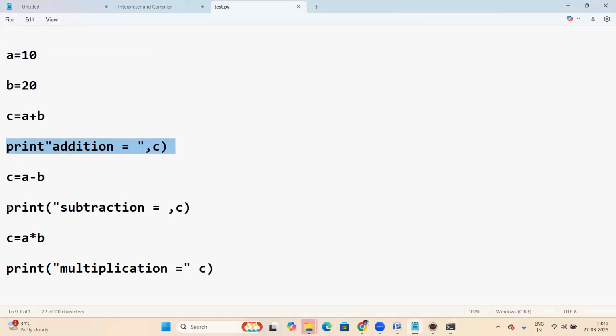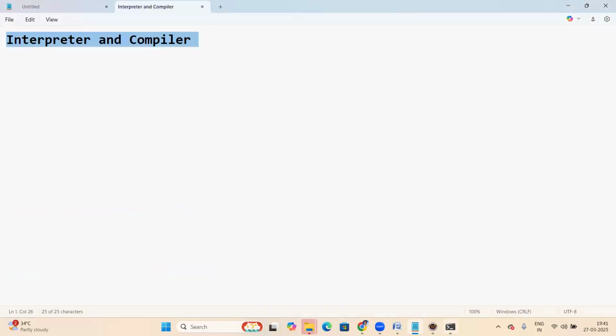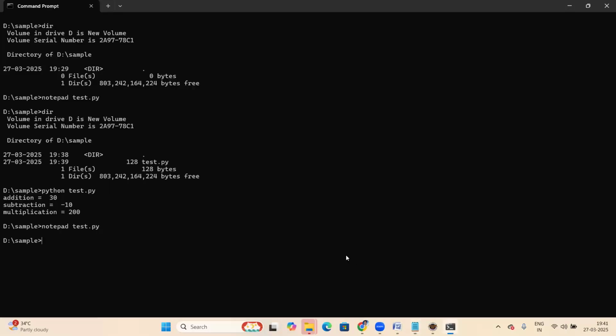Now run it and see what happens with the interpreter. Normally, any program is first checked for errors, and if no errors, then executed. If it is a C program, first you have to compile it, and if there are no errors, then it runs. In C programming, compilation comes first.